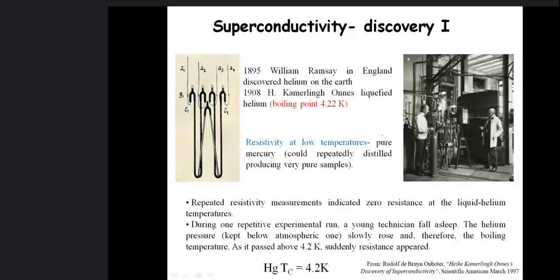It started with the discovery of helium on Earth. Helium gas exists on Earth, but it was not known till 1895. William Ramsay in 1895 discovered this new gas, helium, on Earth. Then after 13 years, in 1908, Kamerlingh Onnes succeeded in liquefying helium gas. Earlier we talked about liquefaction of hydrogen gas; now he succeeded in liquefying helium gas.